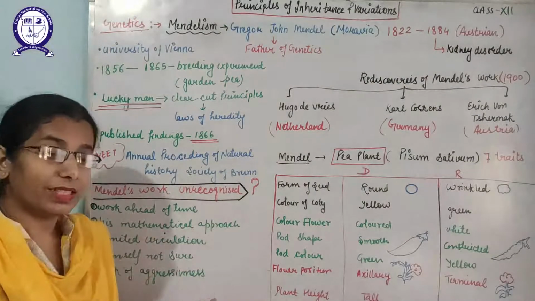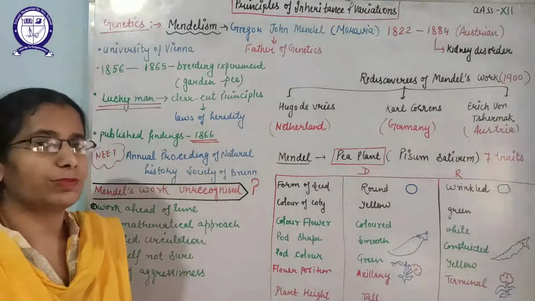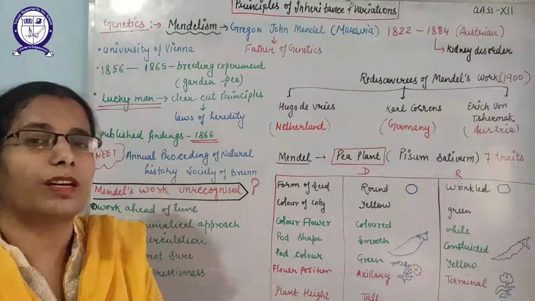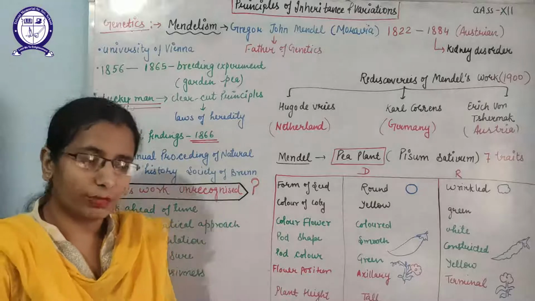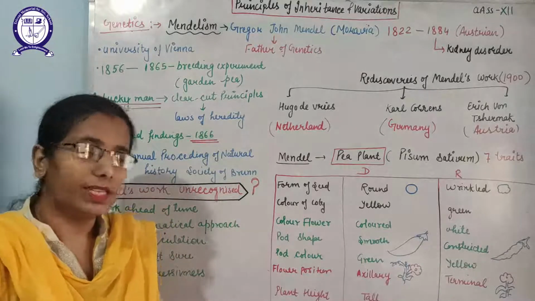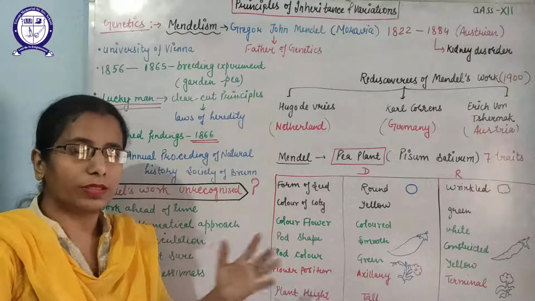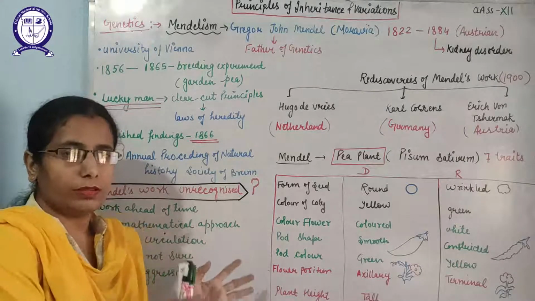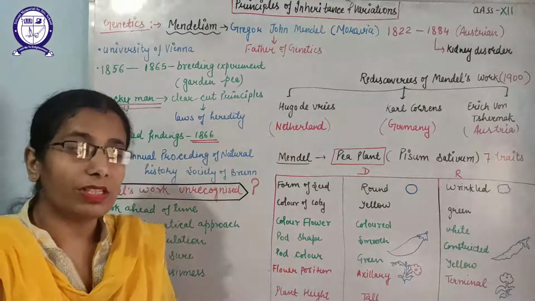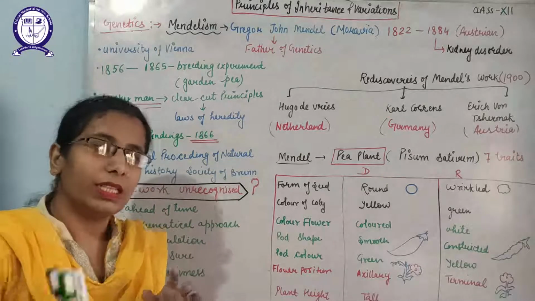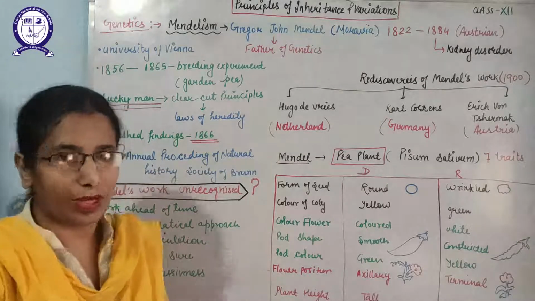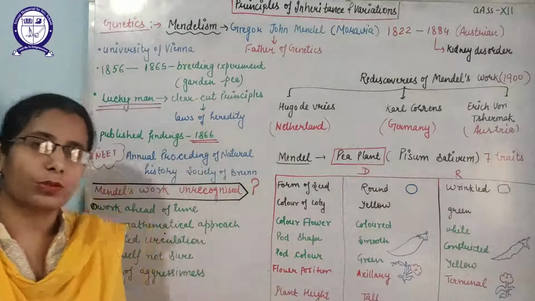Also, he was performing the experiments, but he himself was not sure about them. He was just writing on paper and giving it to circulation for the public, but he himself did not explain what he was doing, or whether it was wrong or right. That is why he did not get attention.